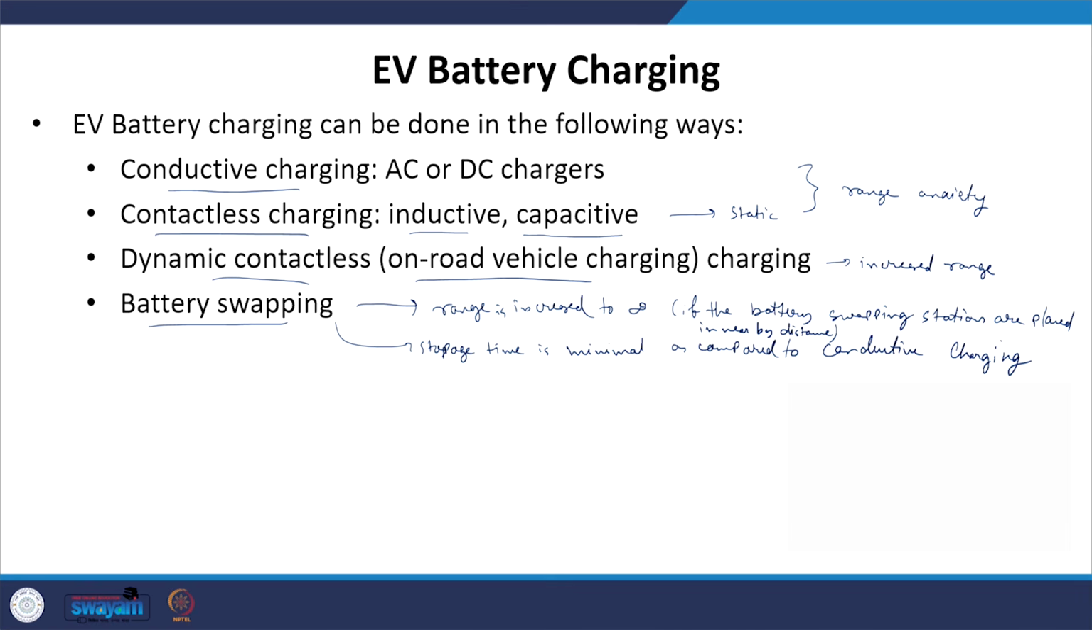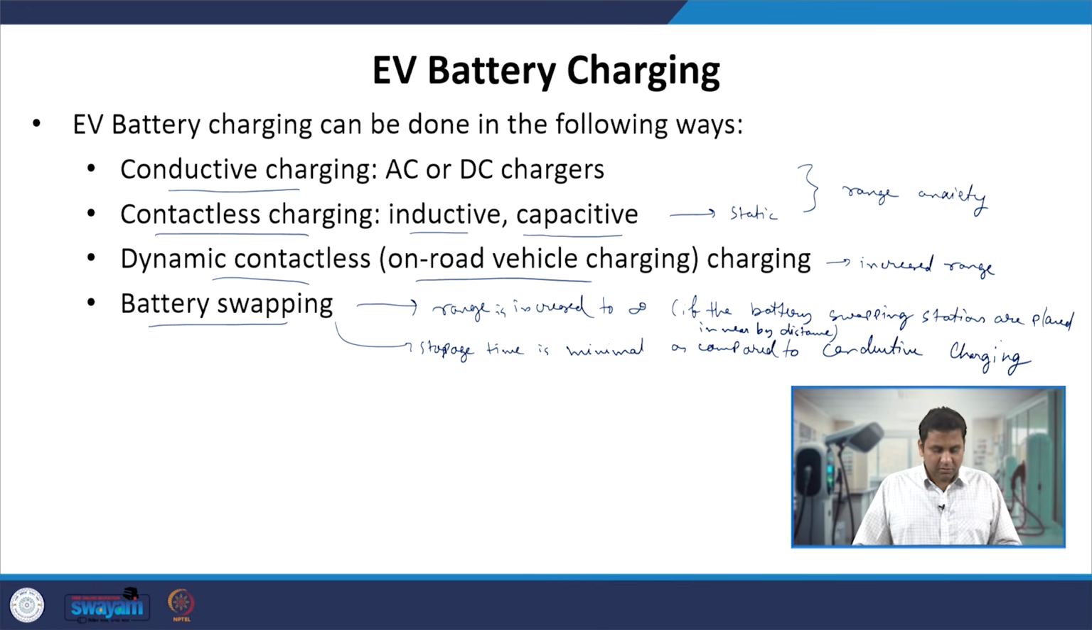However, here also there is a complexity in identifying the health of the battery, and that is why this technology is also quite complicated. That is why most of the systems are conductive charging systems. So, we will focus our discussions on the conductive charging system, because if we understand the conductive charging system, all those communication and charging procedures can be applied to the contactless charging system as well.